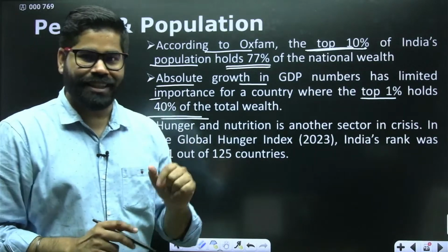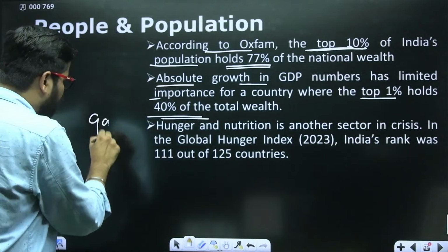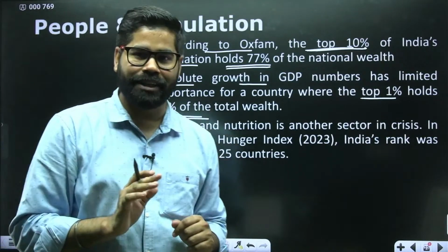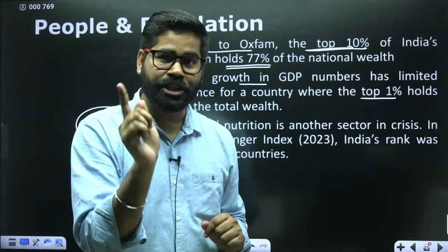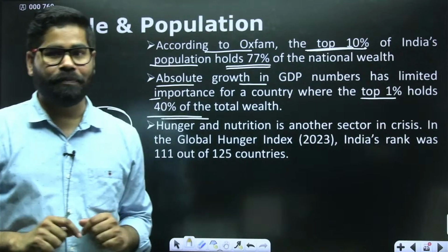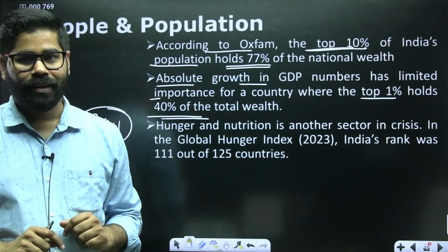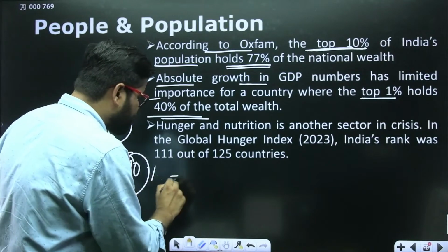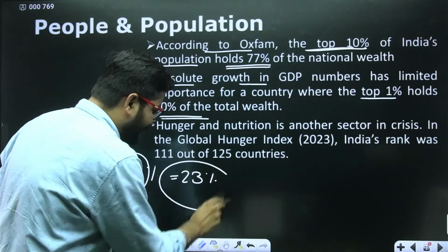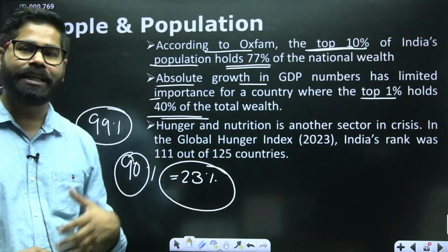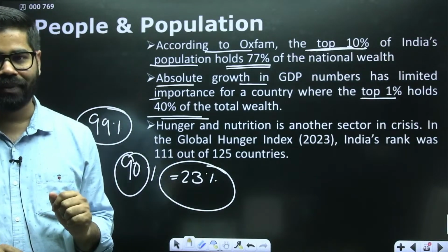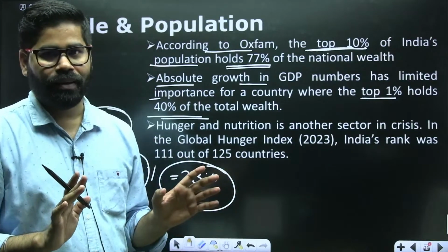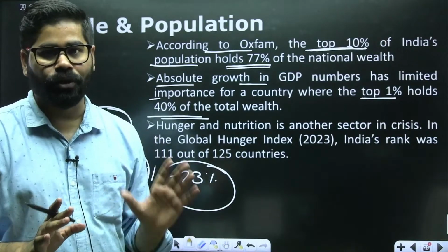So you can imagine, 99% of the population is having 60% of the wealth, and 1% of the population has command over 40% of the wealth. And 90% of the population is having just 23% of the wealth of the country. So that is a challenging situation: uneven growth, uneven development of the country.